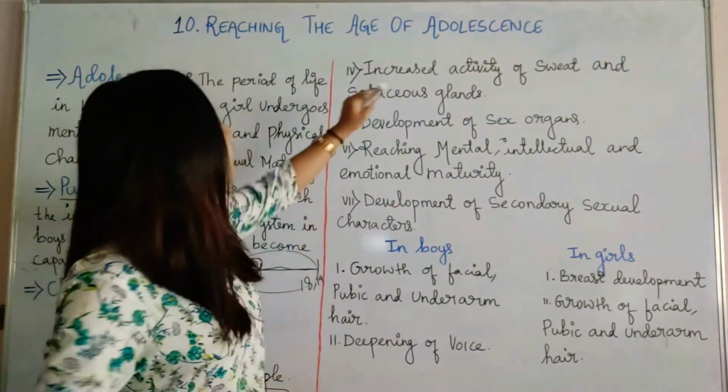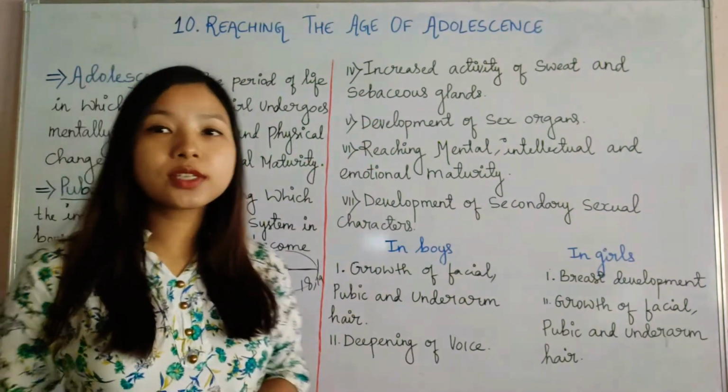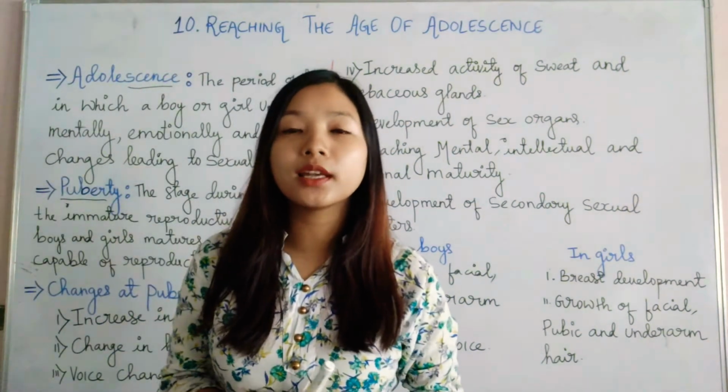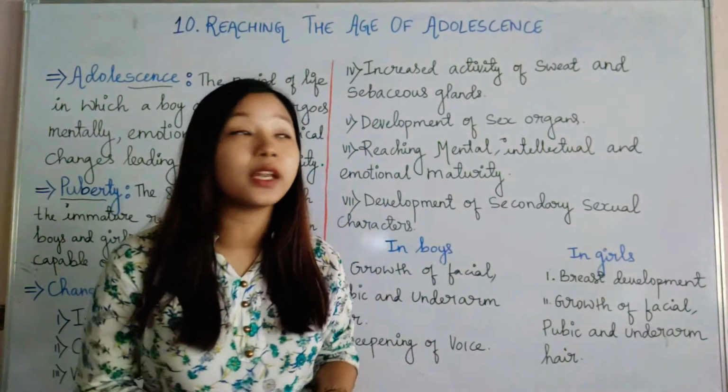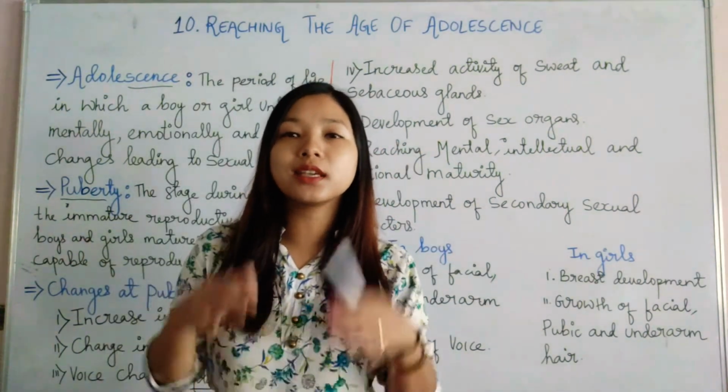Next is increased activity of sweat and sebaceous glands. Sebaceous glands means the oil glands, the glands which produce oil. Sweat glands and sebaceous glands are mainly present on our skin.